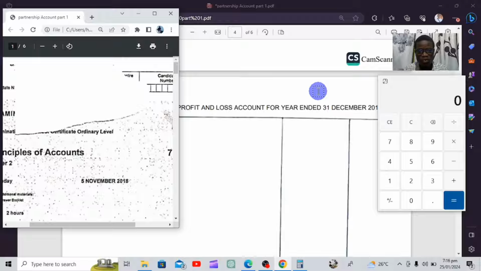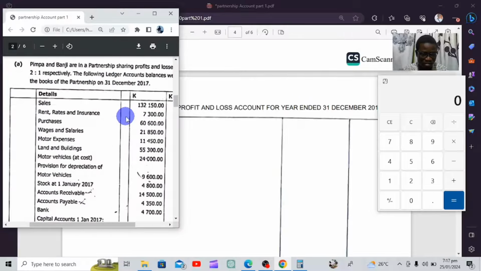So our example for part 1 of partnership is coming from the 2018 November paper, which is this one, as you can see on the screen. This is the one that we'll actually do. So if you want to try it, you can try to solve it by yourself, because practice makes perfect. Then when you find errors or it has failed, you can come to the video and find out where you made the mistake. So this is where we'll be getting our question from, section B. This is just section B.